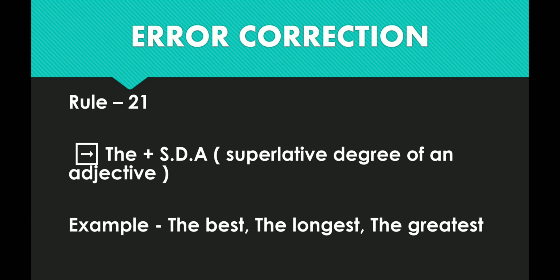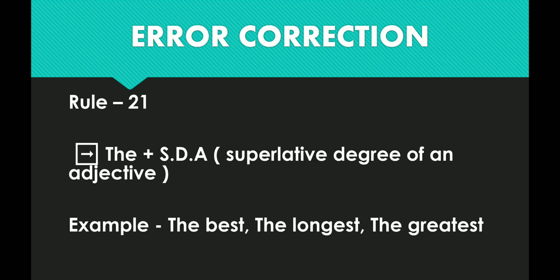Here is the rule. The definite article the plus SDA, it means superlative degree of an adjective. Example, the best. Good is the positive degree, better is the comparative degree, best is the superlative degree. Here, before best, I have used the. Similarly, long, longer, longest.